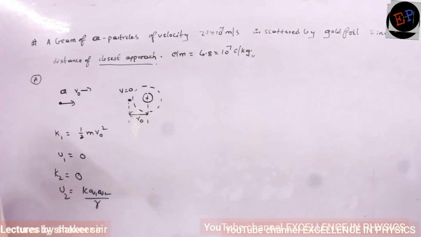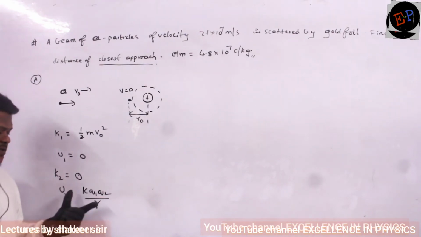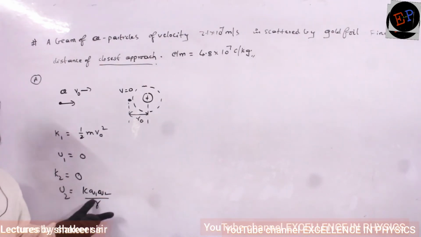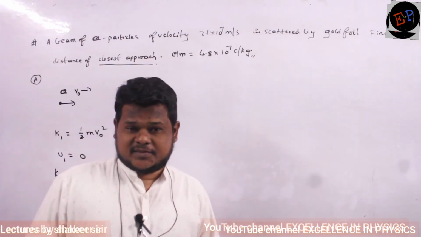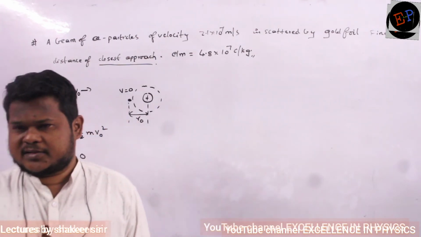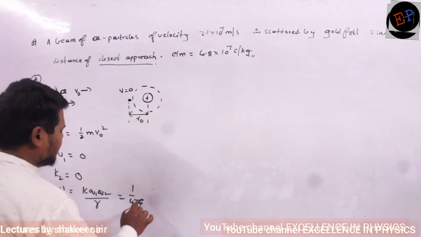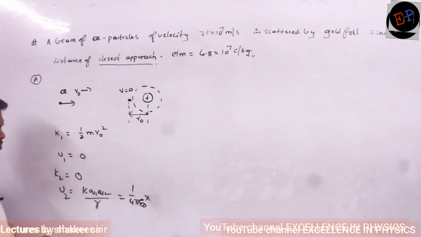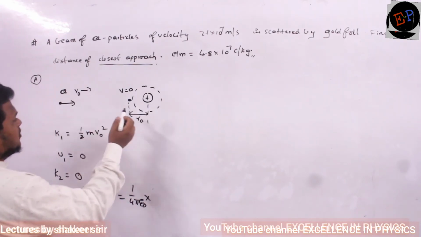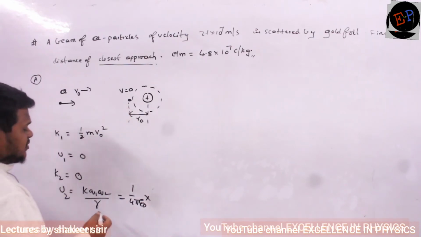Already we studied in derivation, no? So when two charges are separated by a distance of R, then this is the formula of potential energy between them, electric potential energy. Okay? Gravitational potential energy is mgh, but this is which potential energy? Electric potential energy, which we will study in electrostatics. Clear now? So K means what? K means 1 by 4 pi epsilon naught. Okay? Q1 Q2 means Q1. What is Q1? Q1 is the charge of alpha particle. What is the charge of alpha particle?